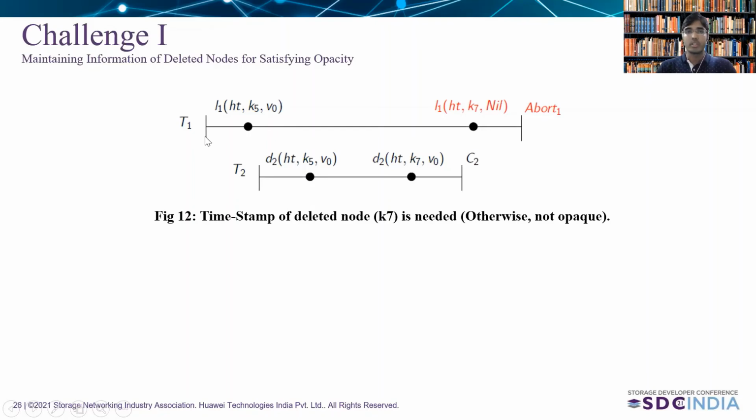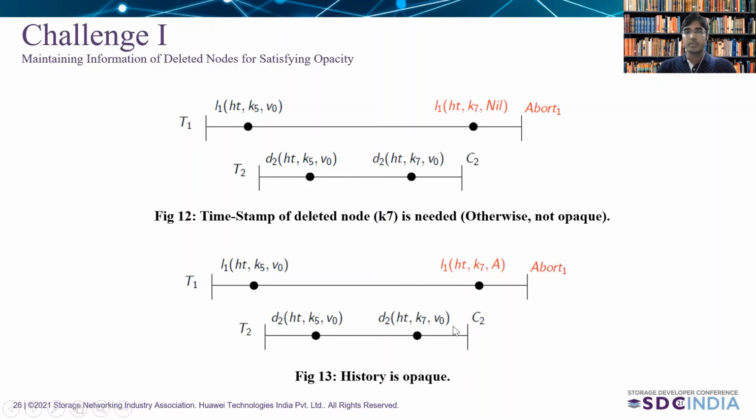But one can observe this schedule is not serializable and even it's not opaque. So in the case of opacity, every lookup operations of the aborted transactions also return the consistent value. But in the case of second operations of transactions T1, it's returning an inconsistent value. So to avoid that, we need to maintain some information about this deleted node in the shared memory, which could lead this lookup to return abort or return only consistent value. So we use the basic timestamp ordering protocol to satisfy this correctness criteria, which says that if any higher conflicting transactions committed before the lower one, then lower have to return abort.